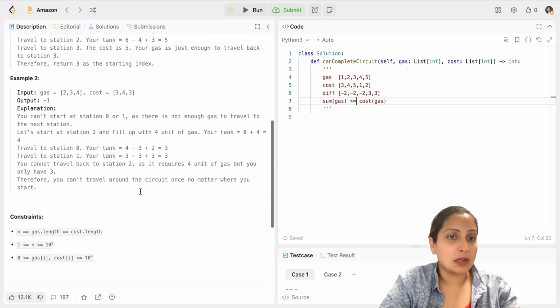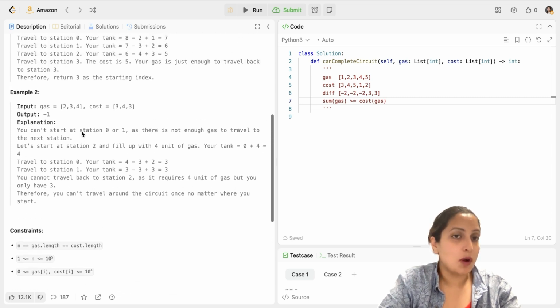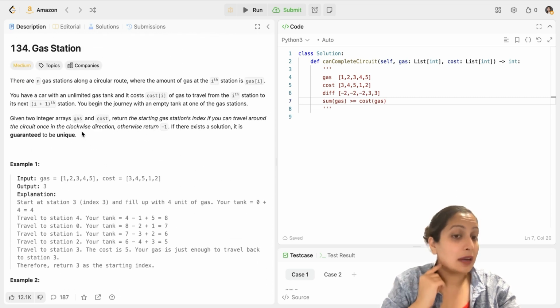Now look at example 2. In example 2, you have 2, 3, 4 as the gas array and 3, 4, 3 as the cost array. So if you first check the sum of gas is 4 plus 2, 6 plus 3, 9, whereas your cost is 3 plus 3, 6 plus 4, 10. So your cost of gas is more than the gas. That means you will run out of gas and your output would be -1. So I hope you understand the question very well. And the approach we are going to take is a greedy method solution.